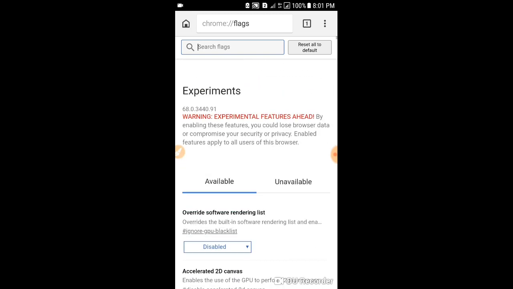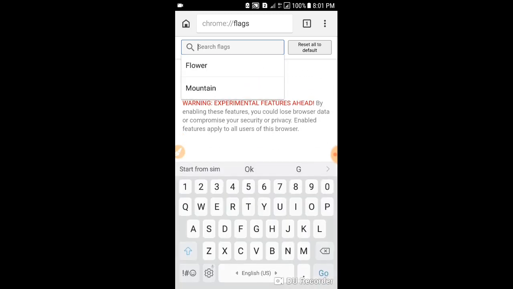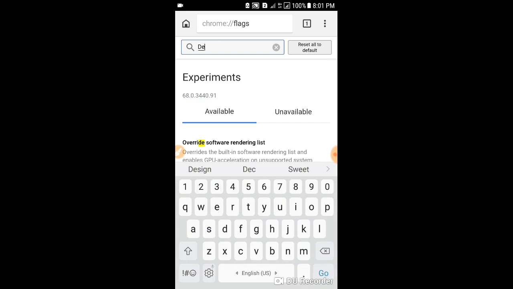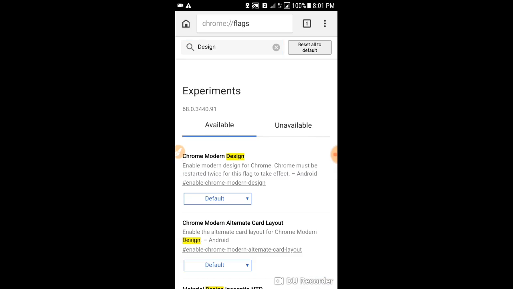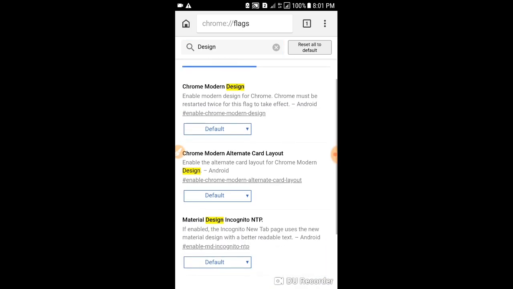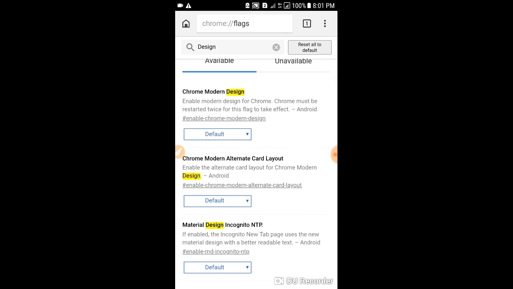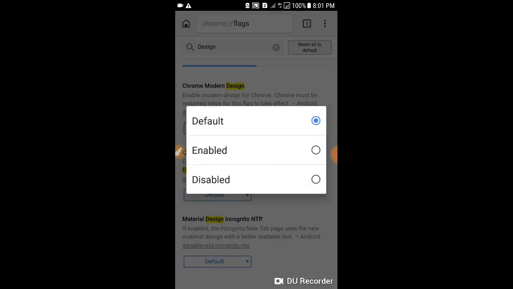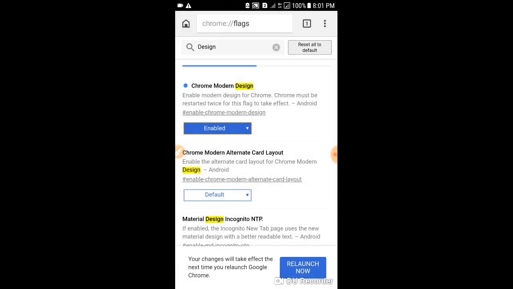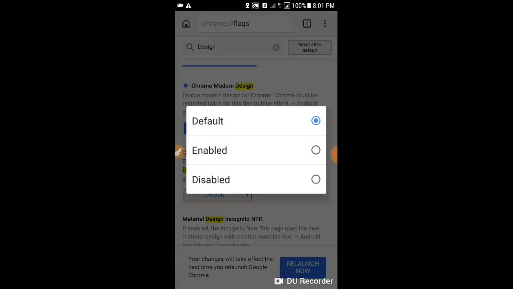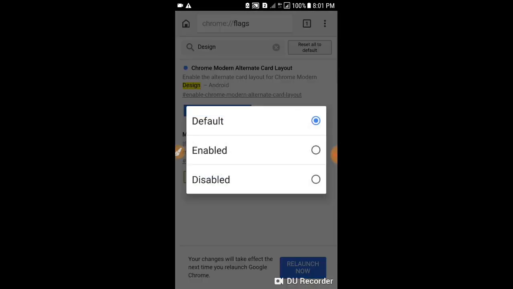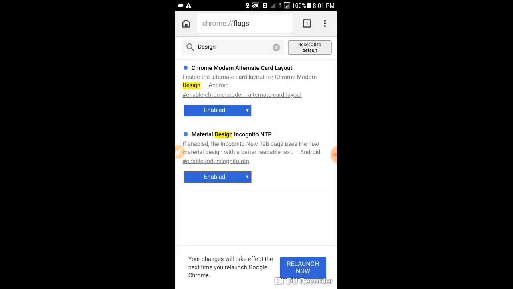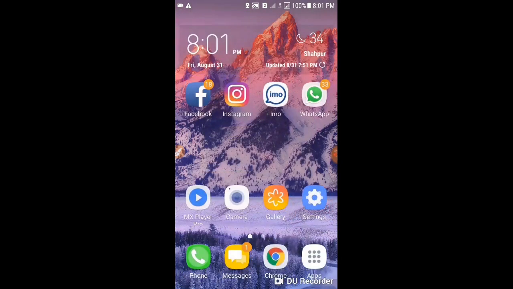This is the developer option in Google Chrome, and now search design, D-E-S-I-G-N, design, hit go. So you can see the first two rows, Chrome modern design and Chrome modern alternative call layout. These three designs you change. First is default, you can change it to enable, then second enable, then third enable. So then relaunch now.